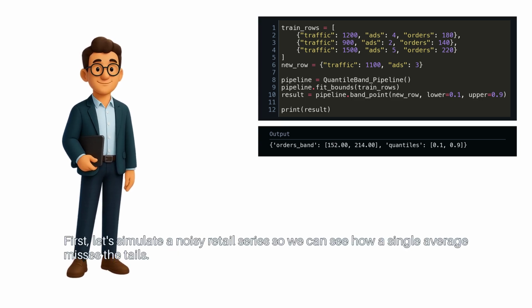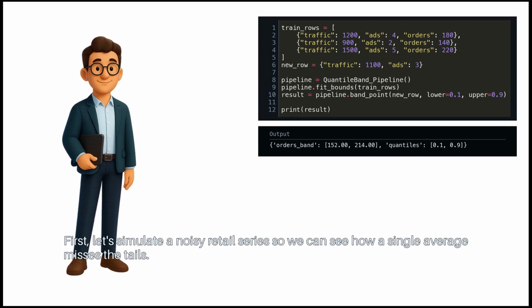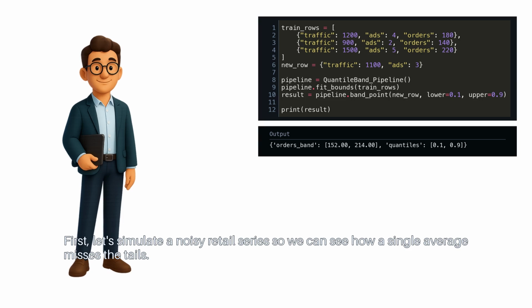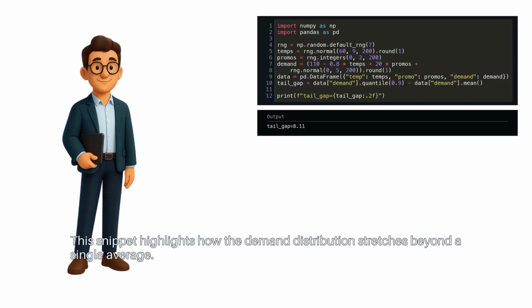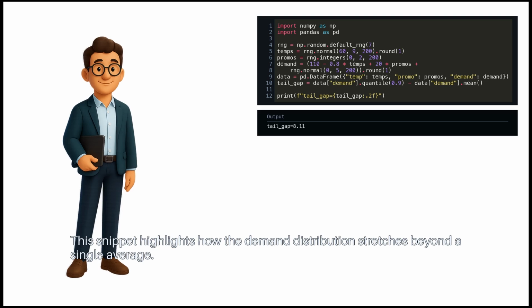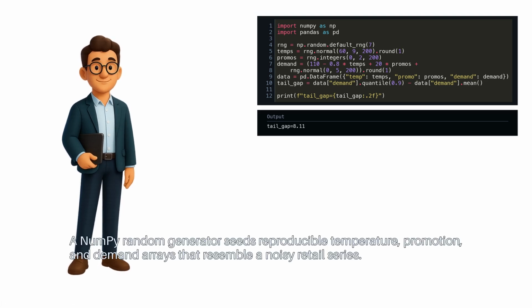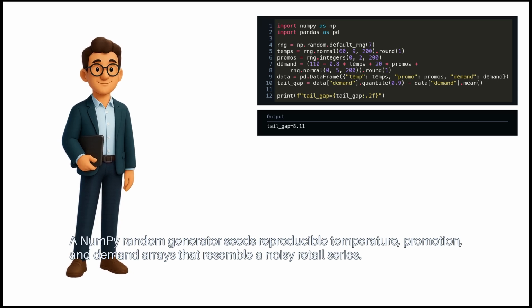First, let's simulate a noisy retail series so we can see how a single average misses the tails. This snippet highlights how the demand distribution stretches beyond a single average. A NumPy random generator seeds reproducible temperature, promotion, and demand arrays that resemble a noisy retail series.